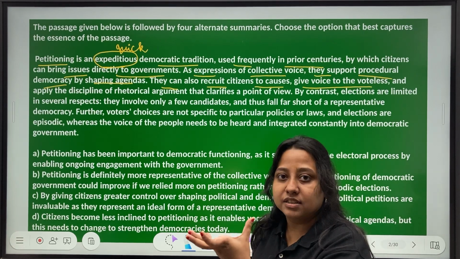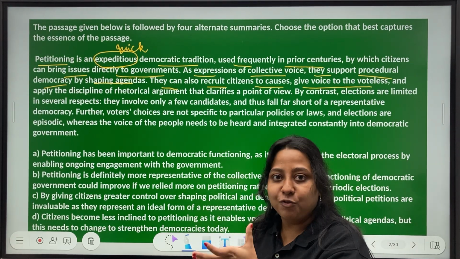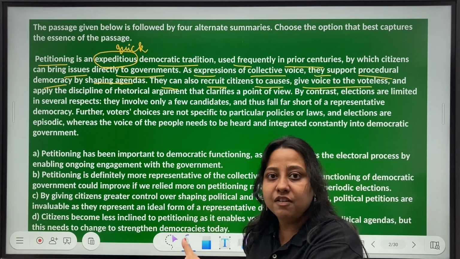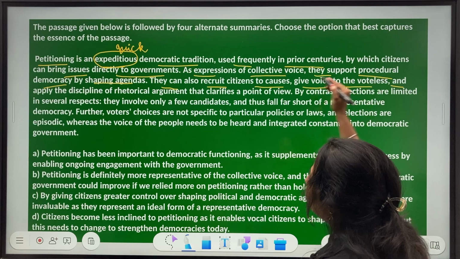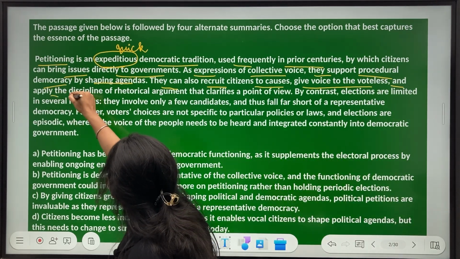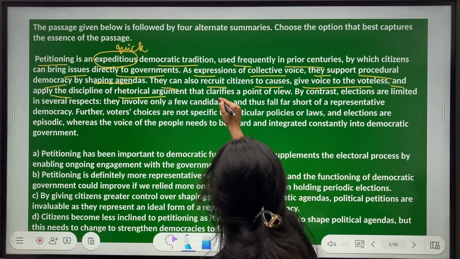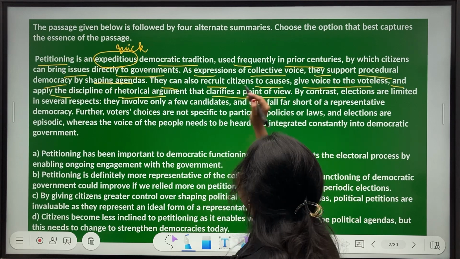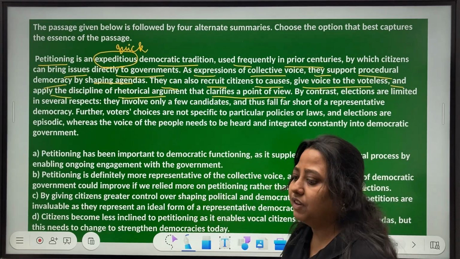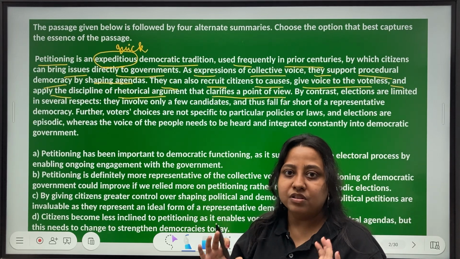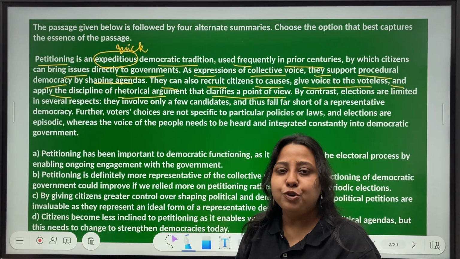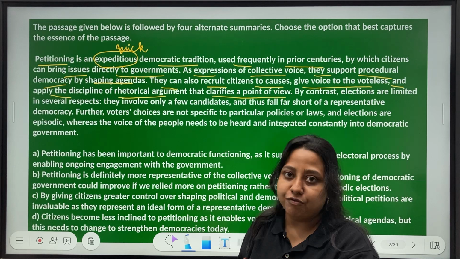Voice to the voteless, people who cannot cast their vote but have something to convey, so that is giving voice to the voteless. And apply the discipline of rhetorical argument that clarifies a point of view. Rhetorical argument is when you use a point of reasoning. Basically, when you use reasoning or argument to prove something true or false, right?